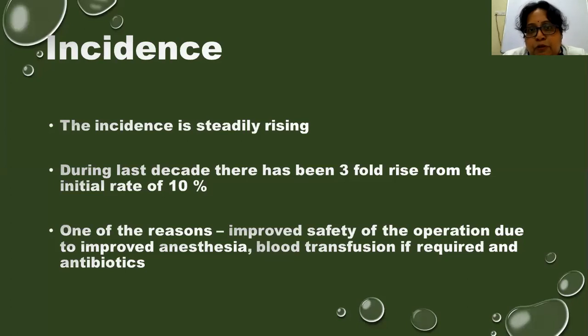Previously, they used to go for operative vaginal delivery like forceps or vacuum, and nowadays we see that these operations are not favored by the obstetricians. Instead, if there is any problem, they go for cesarean section.